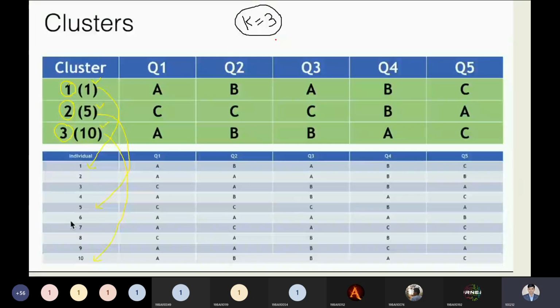So we are taking any random values. We have selected our cluster size, that is 3. From this cluster size, we have selected the 3 random values 1, 5, and 10. These are the column number, row number. Accordingly, we will try to solve our problem. From this point, people are required to solve this problem along with me.